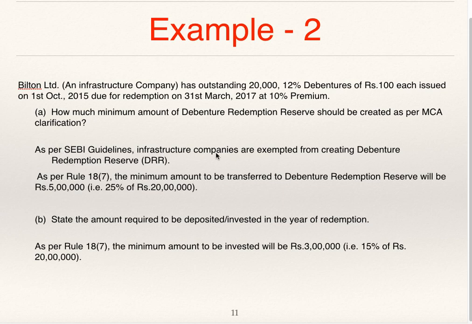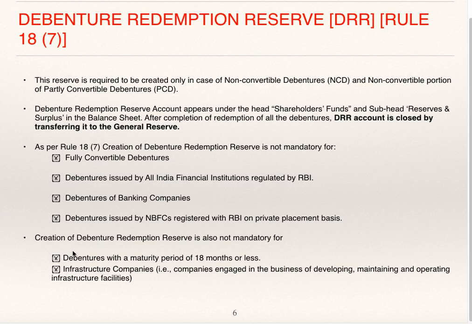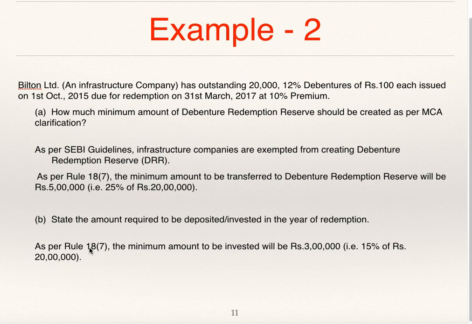As per SEBI guidelines, infrastructure companies are exempted from creating debenture redemption reserve account. As per Rule 18(7), the minimum amount to be transferred to debenture redemption reserve will be 5 lakhs, 25% of 20 lakhs. But again, see this rule, this is not mandatory, this is not compulsory as per Companies Act for infrastructure companies. So you can write this, this is optional, it is not mandatory as per Companies Act also.